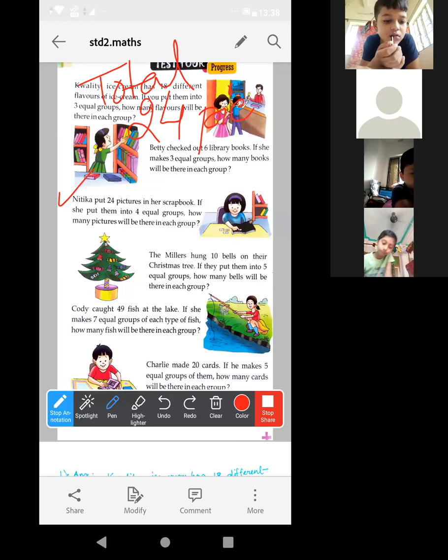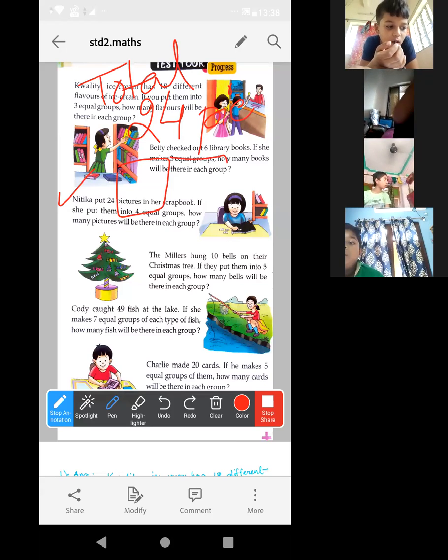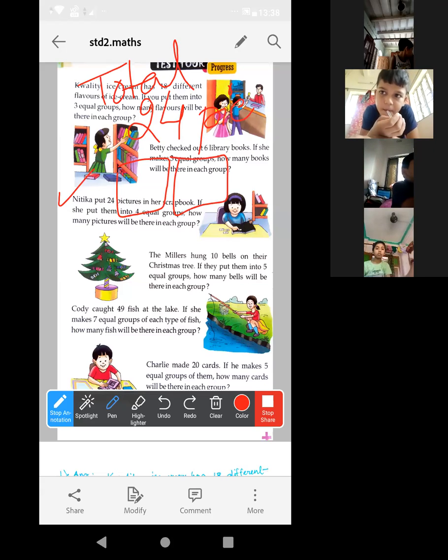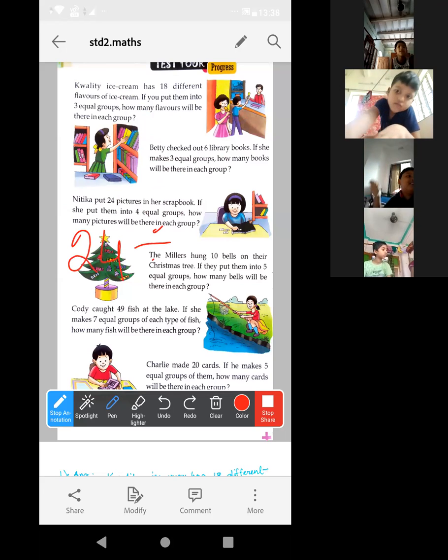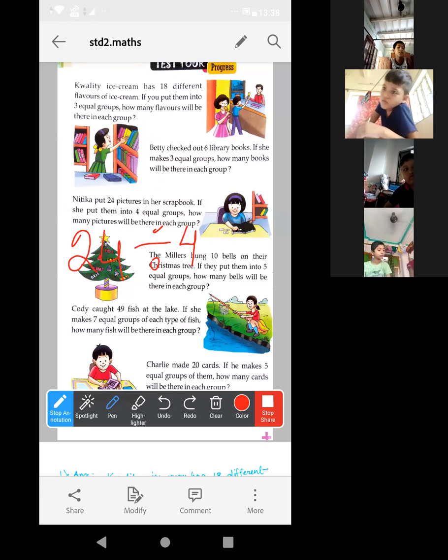She has to put them in the scrapbook in 4 equal groups: first group, second group, third group, fourth group. That means she has to divide the total 24 into 4 equal groups. So we just have to divide it by 4. So, normal division.